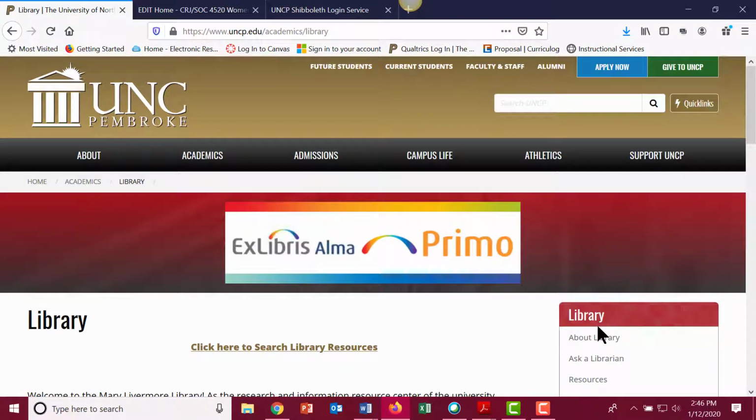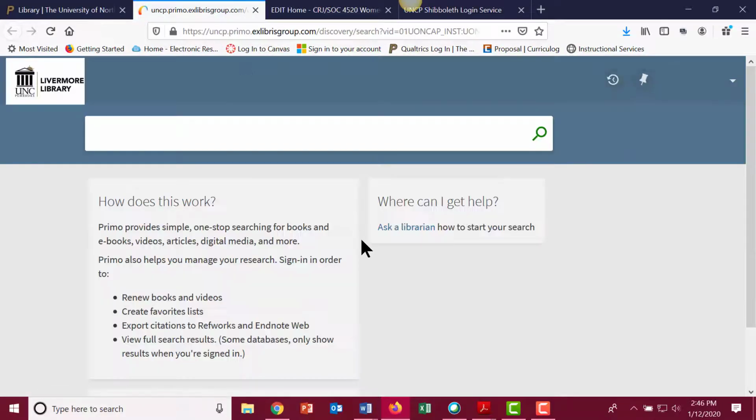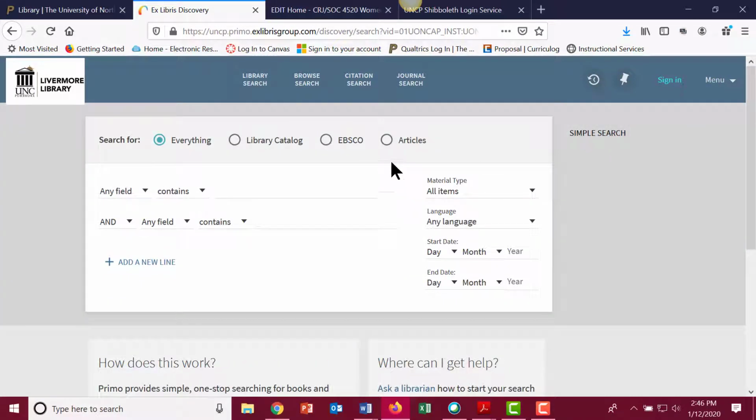PRIMO searches both books and articles, everything we own. To search it for peer-reviewed articles, simply click here on the box. I would go to the advanced search, click on advanced. And then you can tell it articles and type in your key terms.